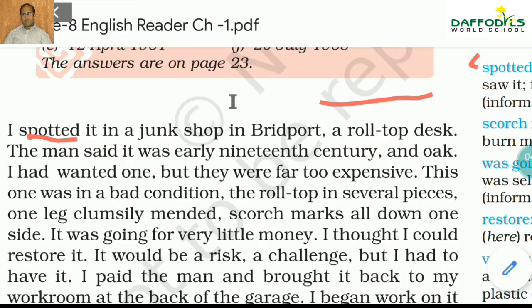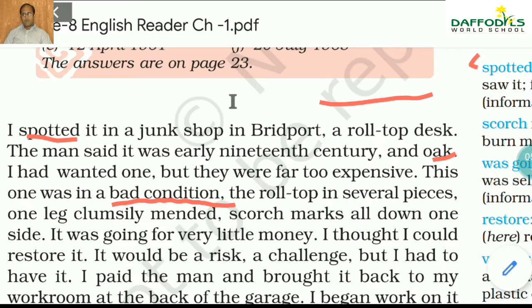And here he spotted a kind of roll top desk. It has got different layers and is generally made out of oak. Oak is a hardwood, mind you, and generally these are too expensive because it's made of a wooden material. And as you see, it was going for a very low amount.